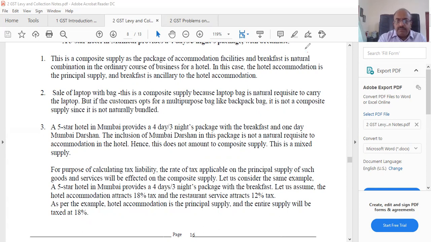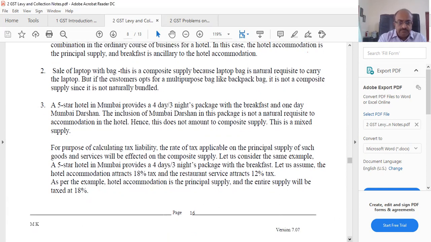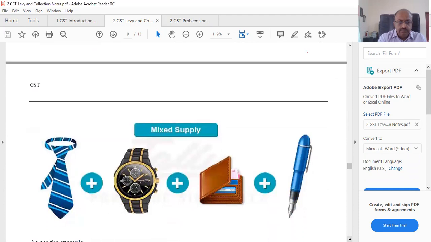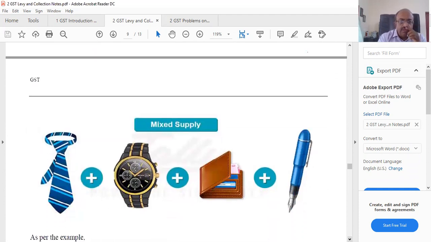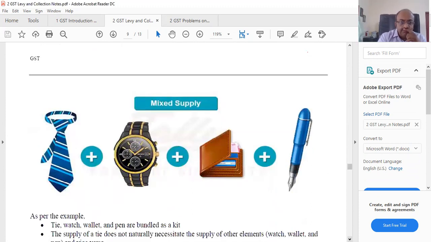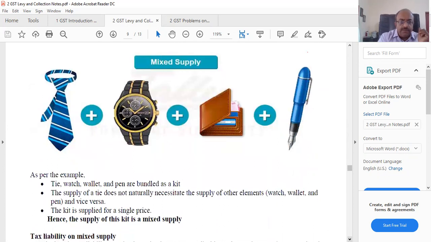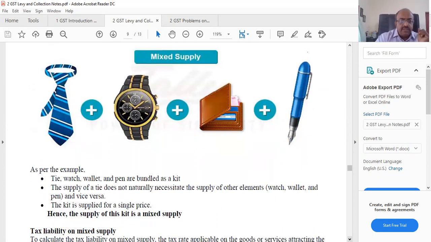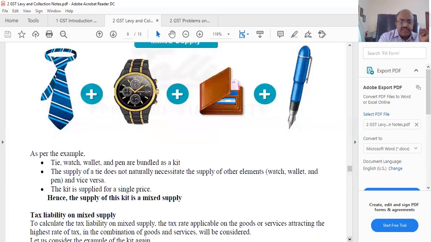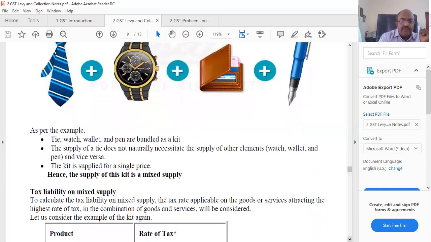Now let us look at mixed supply. Now you see a tie, a watch, a purse sort of thing, and a pen. Tie, watch, wallet, pen are bundled together as a kit. The supply of a tie does not naturally necessitate the supply of the other items, watch, wallet, pen, and vice versa. This kit is supplied for a single price. The supply of this kit is a mixed supply.